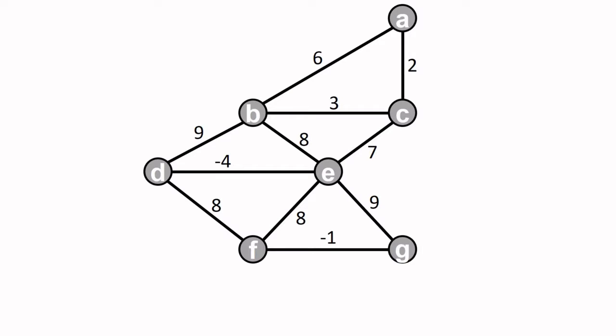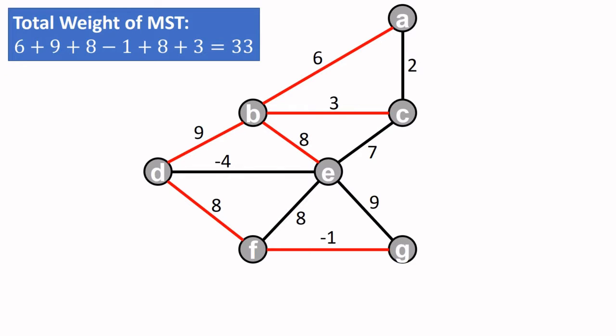This video shows you how Prim's algorithm finds a minimum spanning tree in a weighted undirected graph. A spanning tree is a connected and acyclic subgraph that contains all vertices. For example, the vertices and edges in red are a spanning tree for the graph. The weight of the spanning tree is the sum of all edge weights. In this case, the weight is 33.